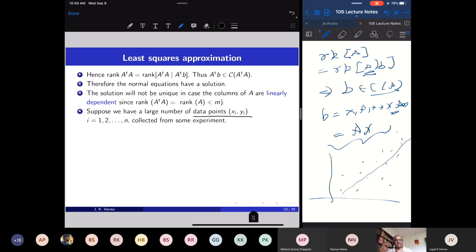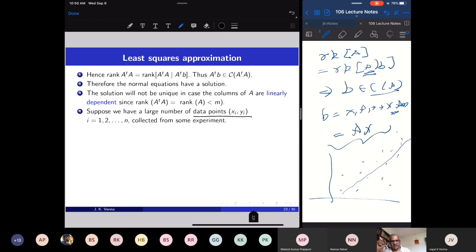Visually, you can see that there may be a straight line which fits the data. It will not pass through all data points, but most of the data points will lie on a straight line. But there may be many straight lines which will pass through these data points. We want to pick the best straight line.